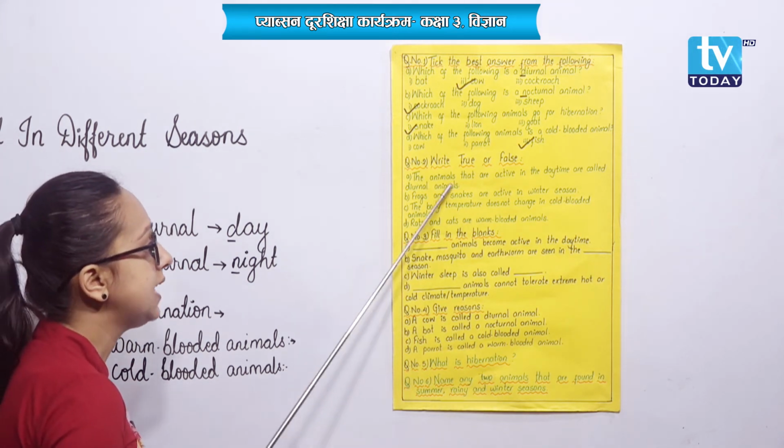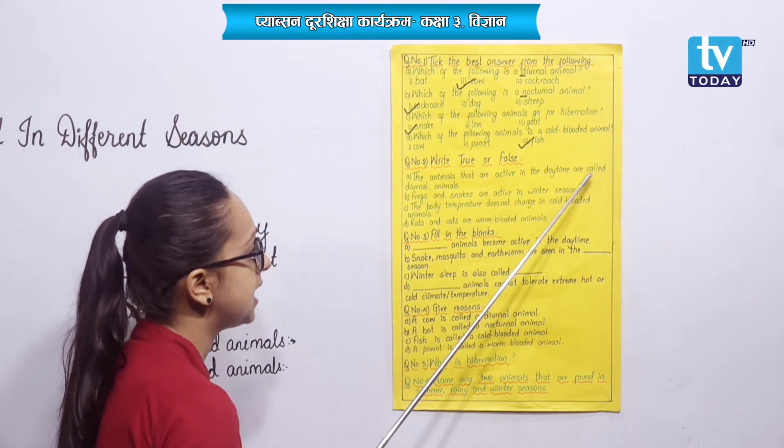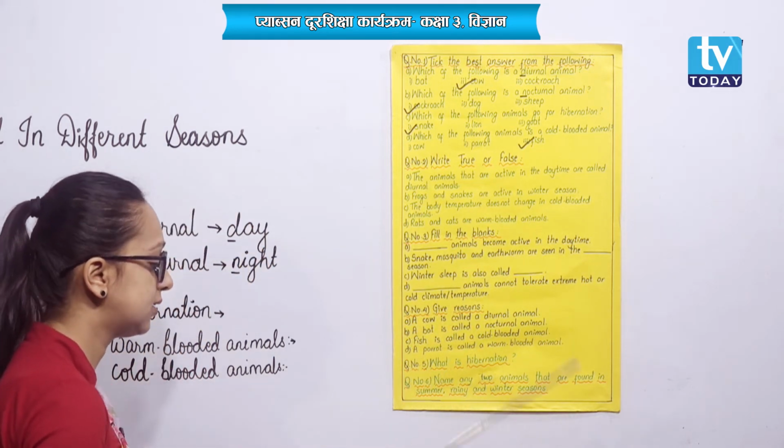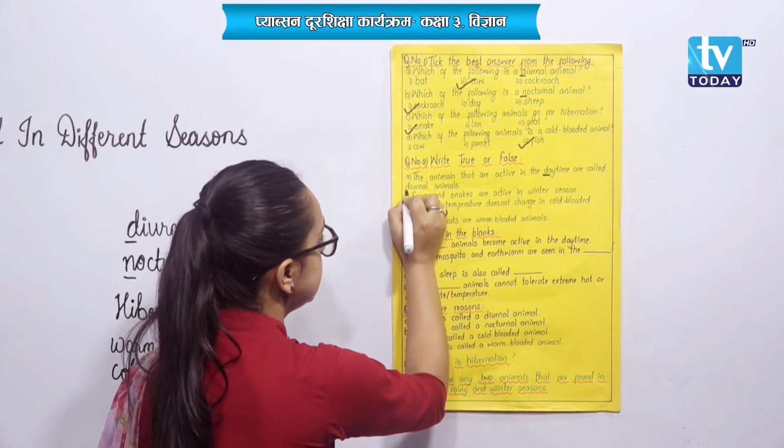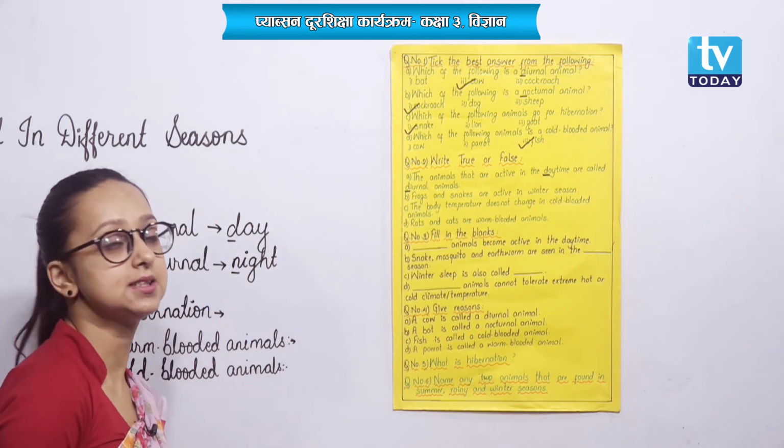Number A, the animals that are active in the daytime are called diurnal animals. Okay, very easy. In the daytime, D, are called diurnal animals. That means it is true.